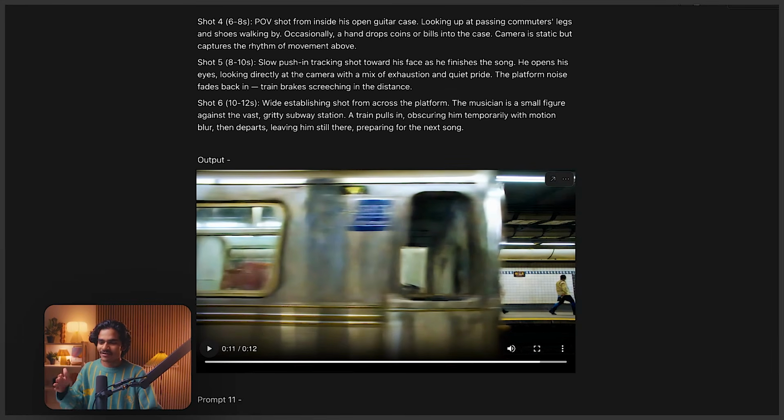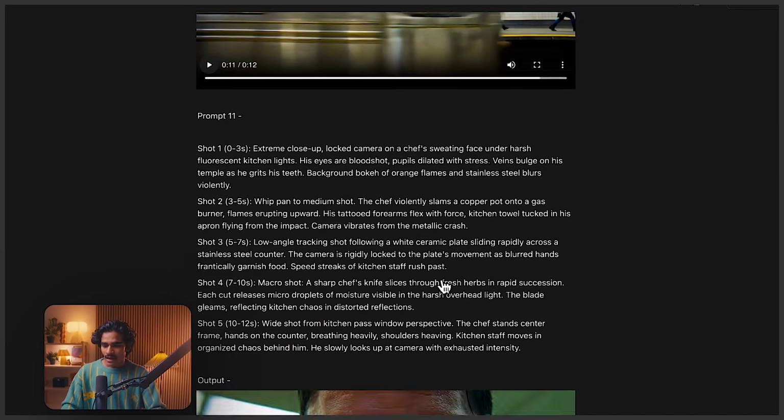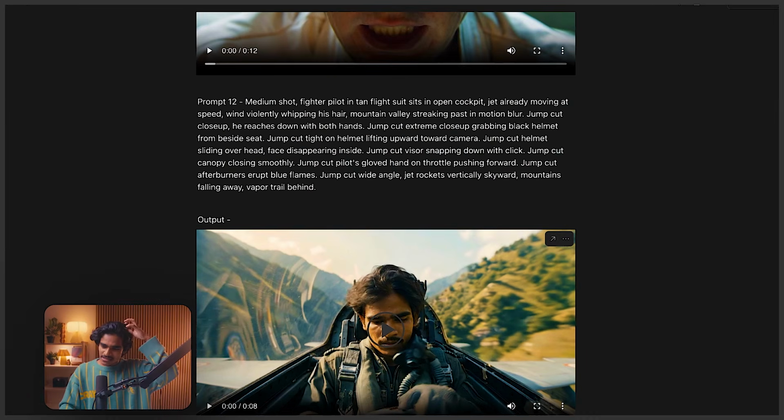Seems like a very well produced director's shot, to be honest. I feel like people will be using it soon in Hollywood or anywhere in the world. Like how VFX was part of all the movies, now AI will also be part of the movies. Yeah, this was a pretty long prompt. And now I'll show you one more prompt.